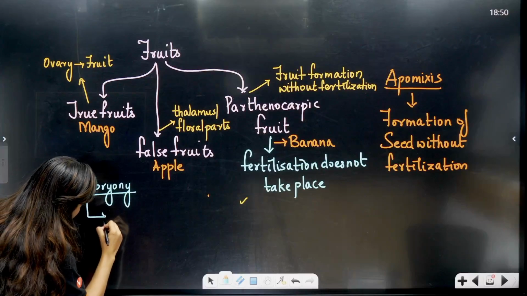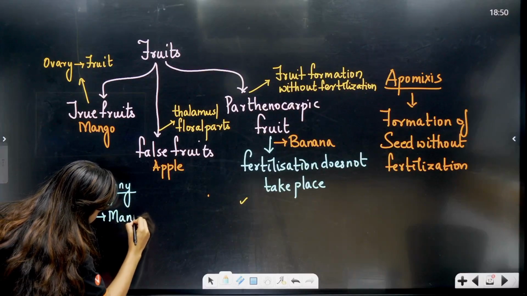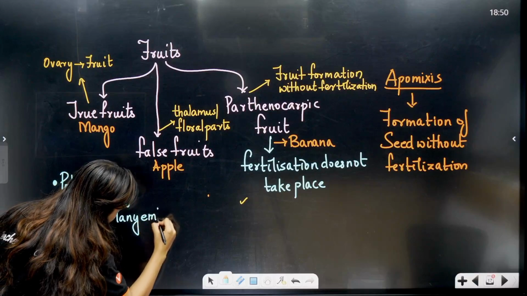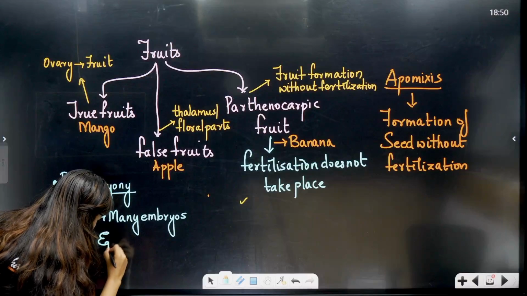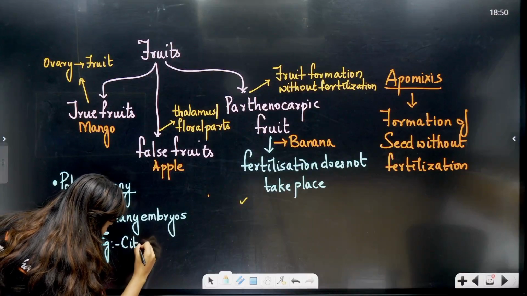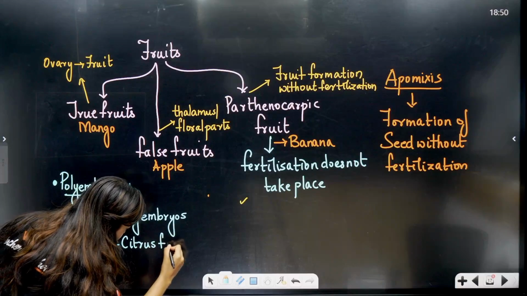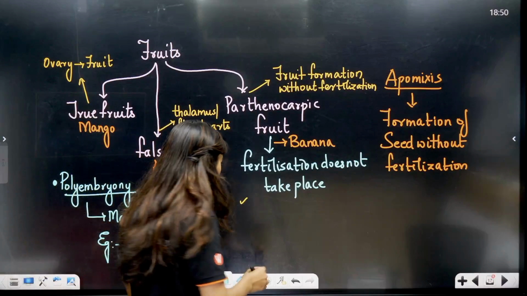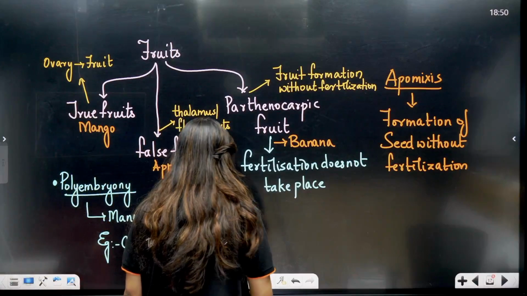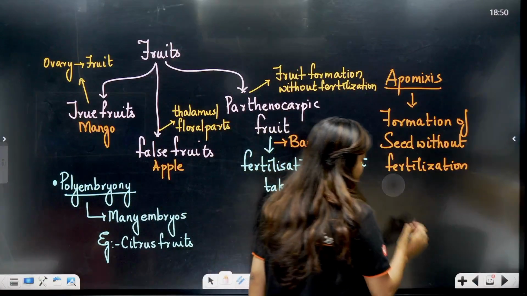Polyembryony, many embryos. Okay, students, example is very important, so try to remember the examples. Okay, citrus fruits. And one more small topic that we did not cover in the previous things is artificial